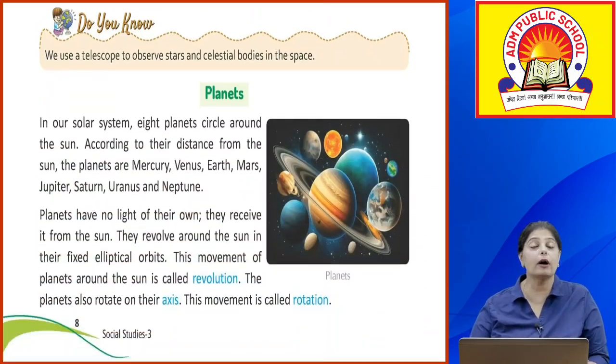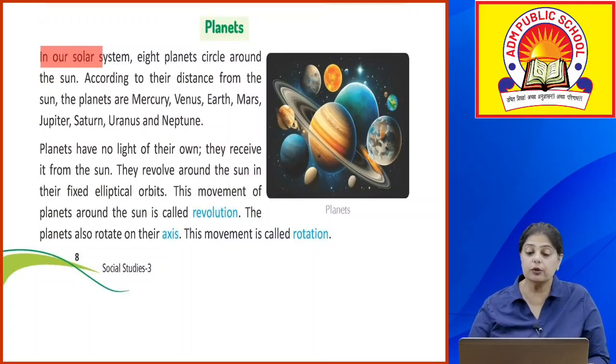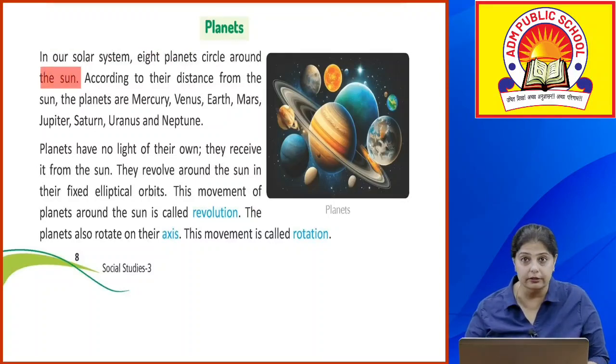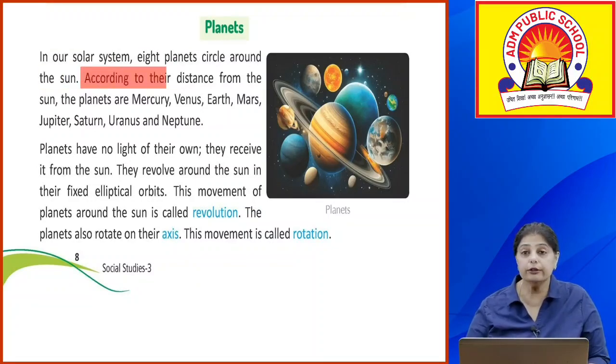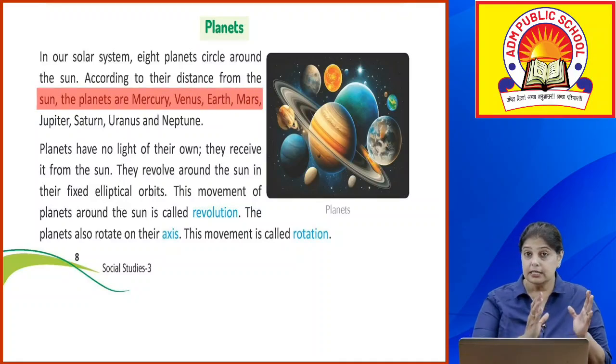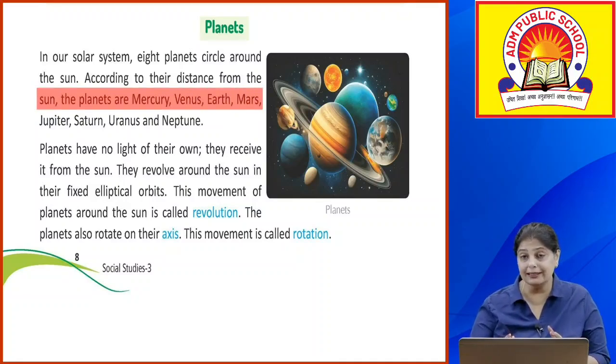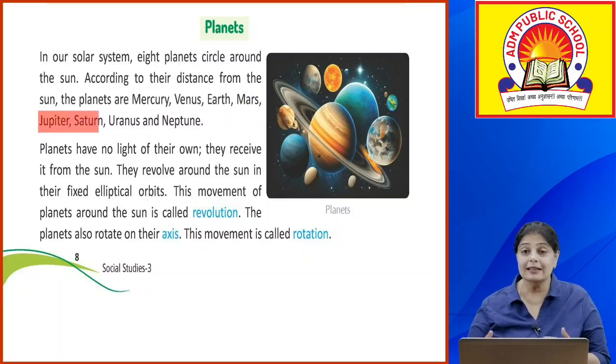Okay, now let's talk about the planets. In our solar system, there are 8 planets, okay, that circle around the sun. According to their distance from the sun, the planets are, so that means sun के सबसे पास जो है that is Mercury, then comes Venus, then comes Earth, उसके बाद आता है Mars, Jupiter, Saturn, Uranus and Neptune.